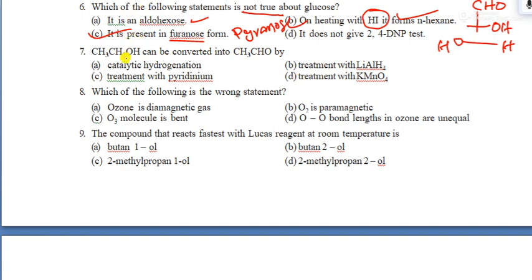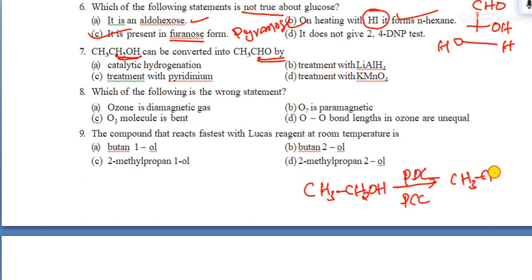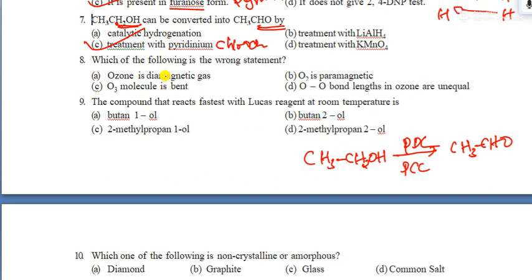Next question: I want to convert alcohol to aldehyde. Remember, whenever I want to convert alcohol to aldehyde, I can use a mild oxidizing agent like PDC or PCC. This reagent can convert alcohol only up to the aldehyde stage. That is pyridinium chlorochromate. This is the answer.